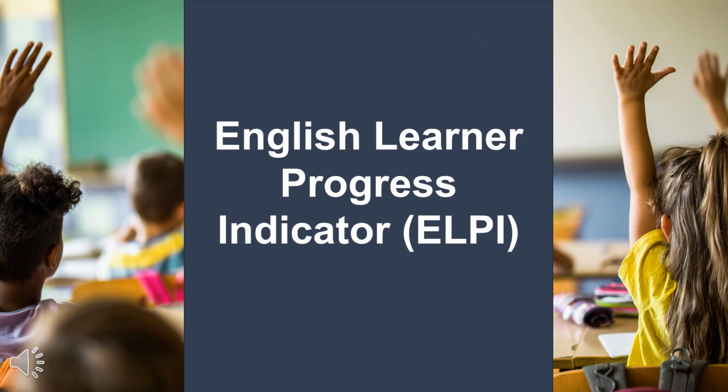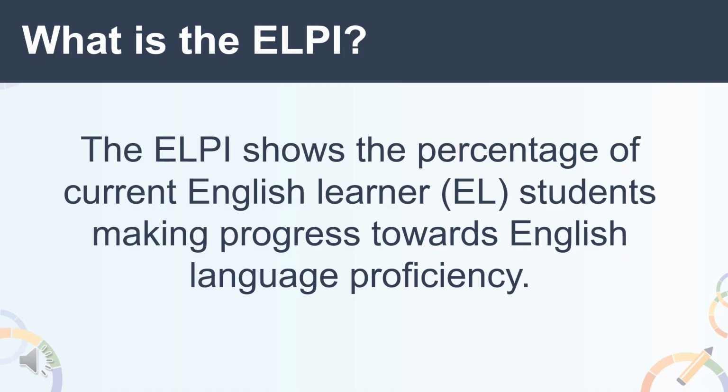Now we'll go through the details of the English Learner Progress Indicator. What is the English Learner Progress Indicator, or LP? The English Learner Progress Indicator, or LP, shows the percentage of current English learner students making progress at the state, district, and school level towards English language proficiency or maintaining the highest performance level on the Summative English Language Proficiency Assessments for California, or LPAC, and the Summative Alternate LPAC.